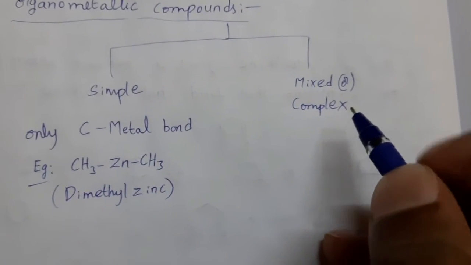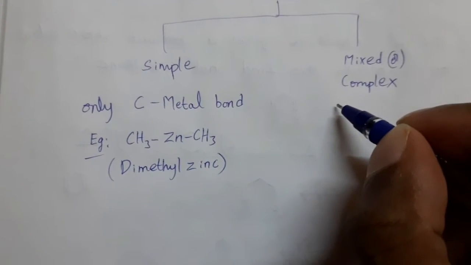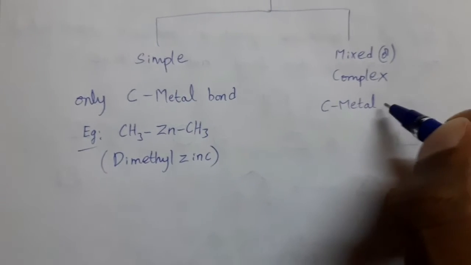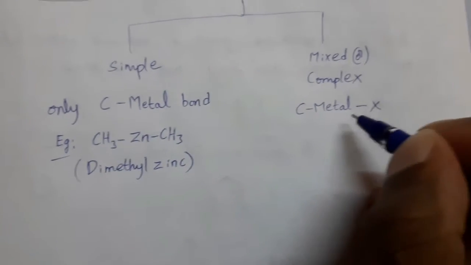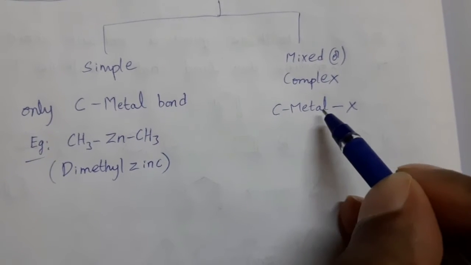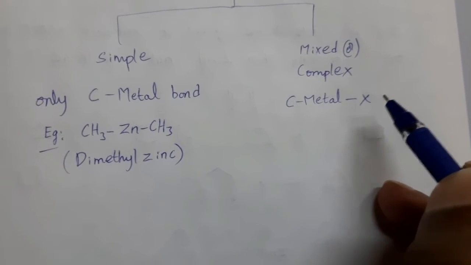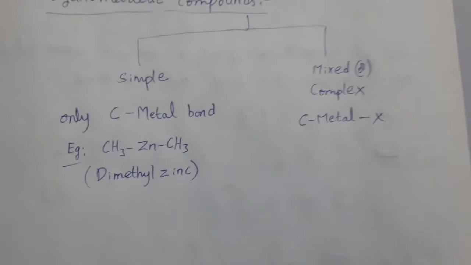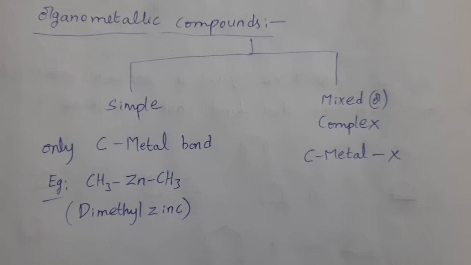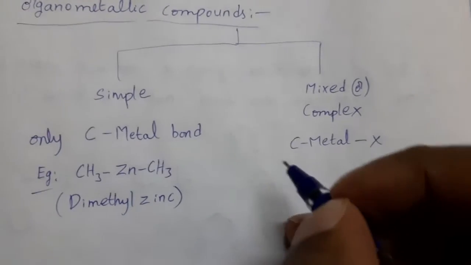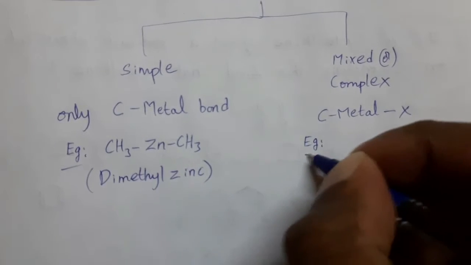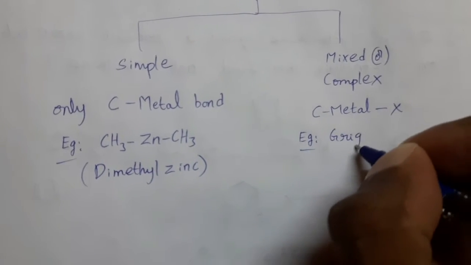Coming to mixed or complex organometallic compounds: in these, bonding is present between carbon and metal and halogen. Those are called mixed organometallic compounds or complex organometallic compounds. For this type, examples are Grignard reagents.